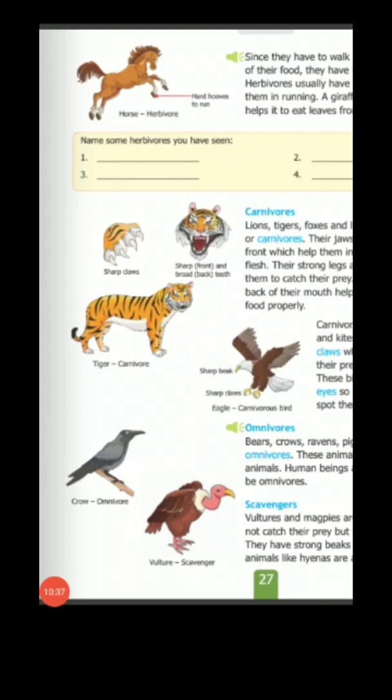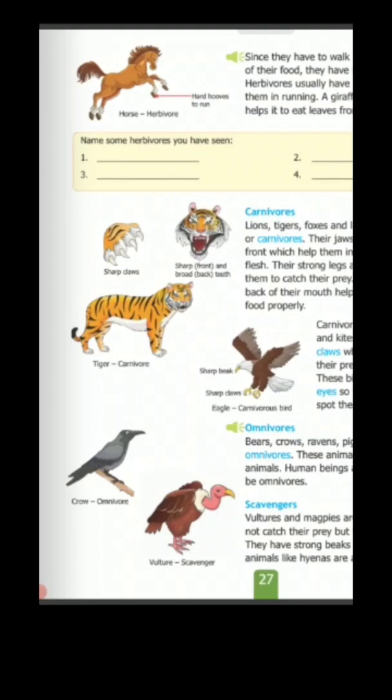Children, animals can also be categorized on the basis of their eating habits. On the basis of eating habits, they are mainly categorized into 5 groups: herbivores, carnivores, omnivores, scavengers and parasites. First of all, we will discuss herbivores. Animals that eat plants are called herbivores, like cows, deer, goats and elephants.